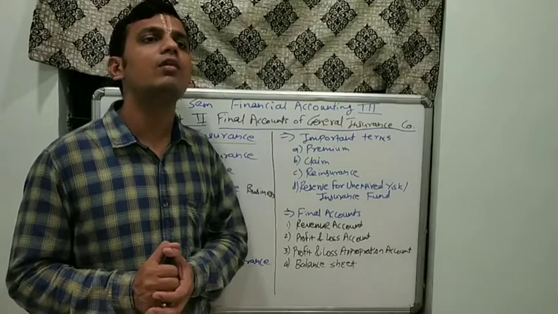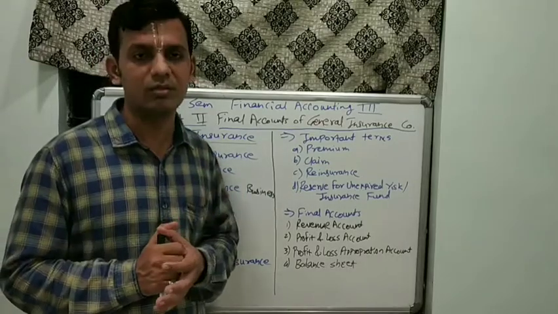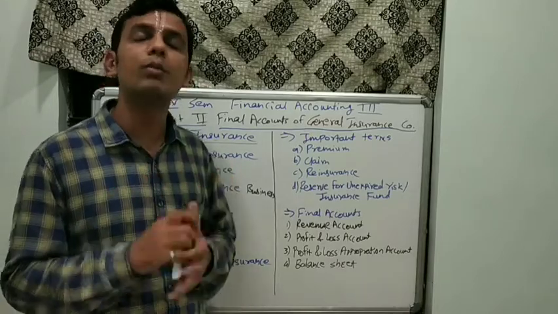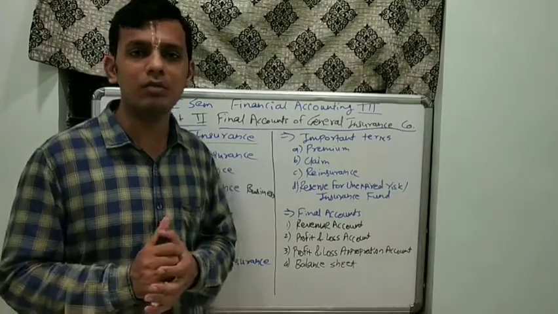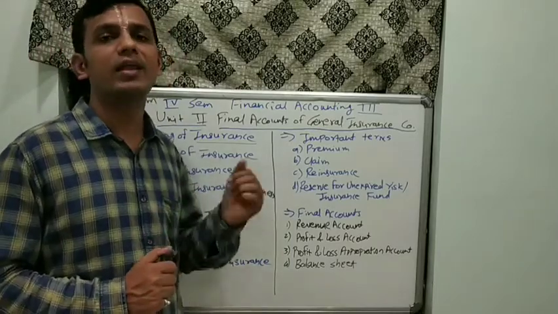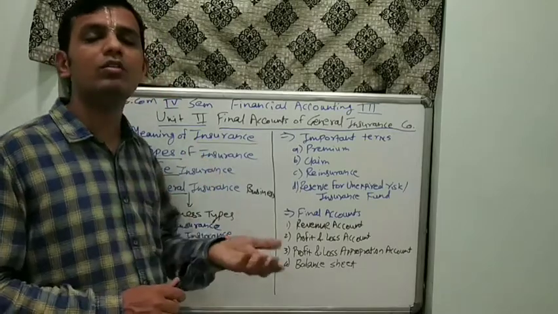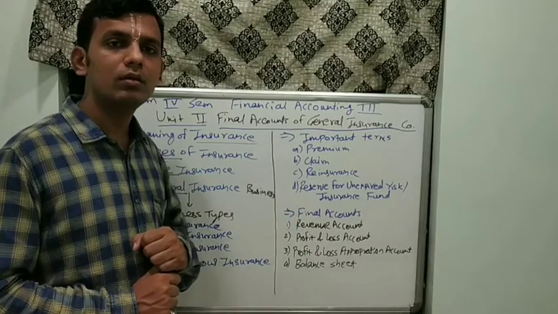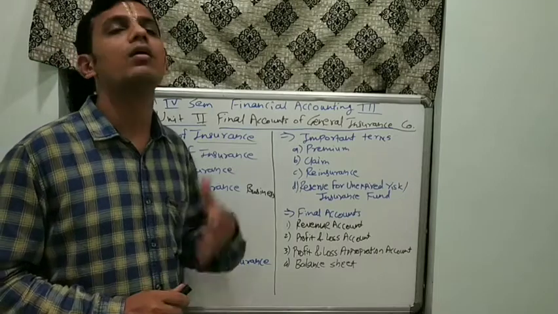For example, if there is a short circuit in someone's company premises and there is a complete loss of stock, how is the company going to curb that loss? They have to go for fire insurance. Under fire insurance, they can get reimbursed for the claim amount which is admitted by them and calculated by the insurance company, that is the insurer. So fire insurance is to protect against fire.